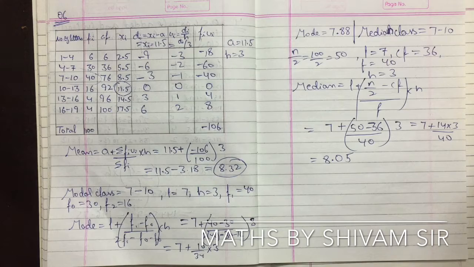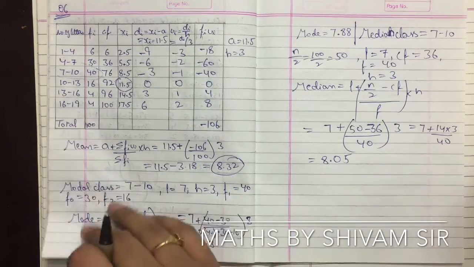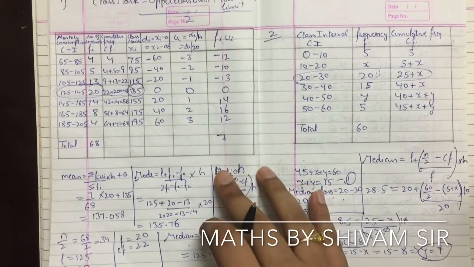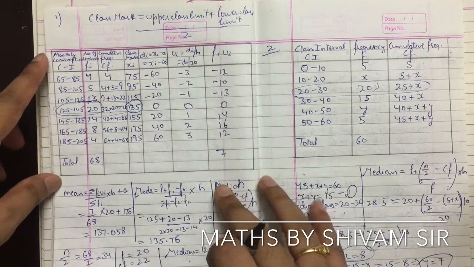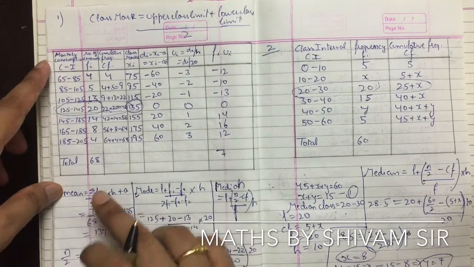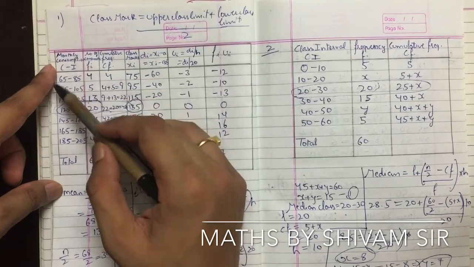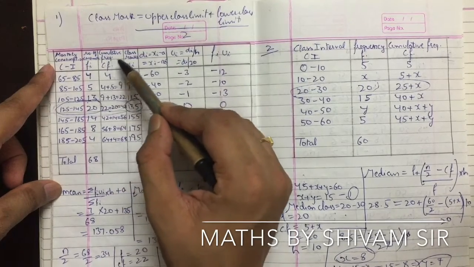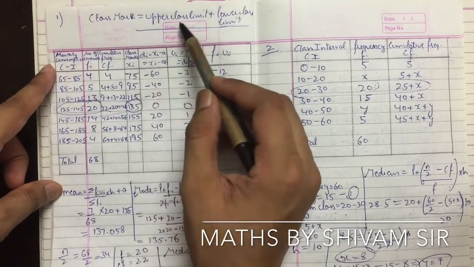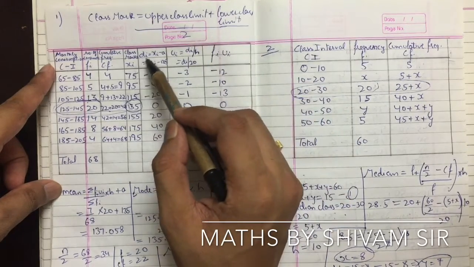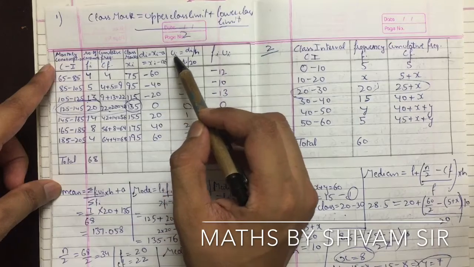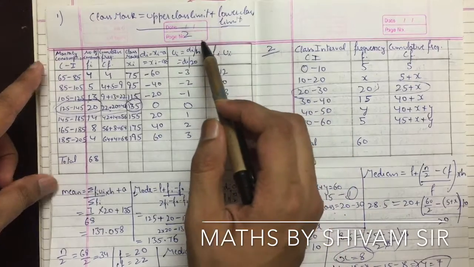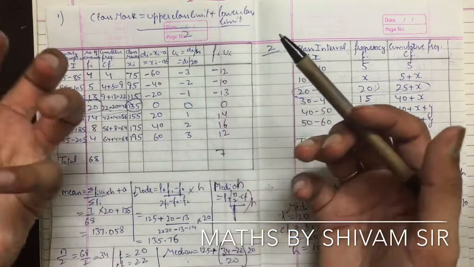So let me summarize what we have done in this video. We have learned how to find the median, and how to find all three of them together, as in question number 1, where we have to determine mean, mode and median. The first column will be the class interval Ci, next the frequency fi, then the cumulative frequency cf, then class marks xi, which is upper class limit plus lower class limit divided by 2, then di for the mean, so xi minus a, then ui is di upon h, then fiui. Whenever we have to determine mean, mode and median in a question, we use this method.